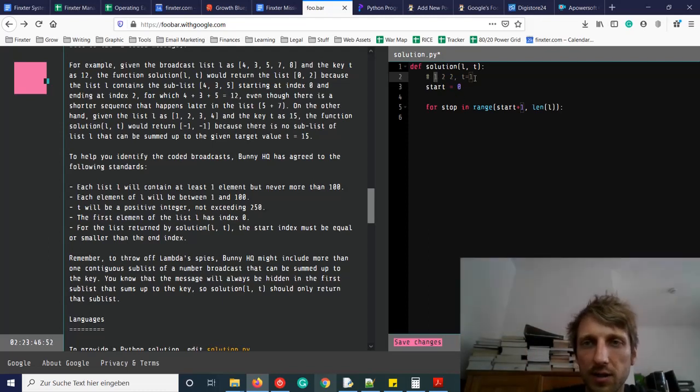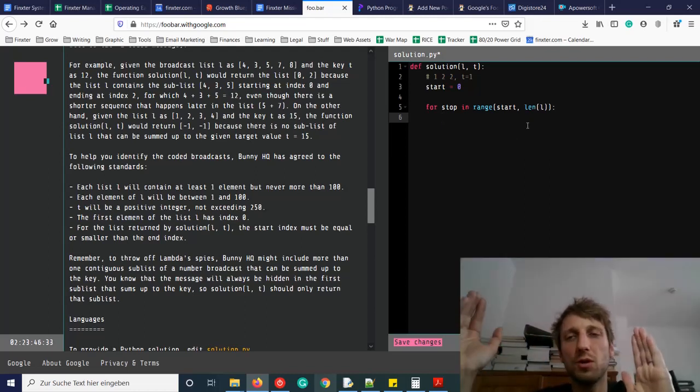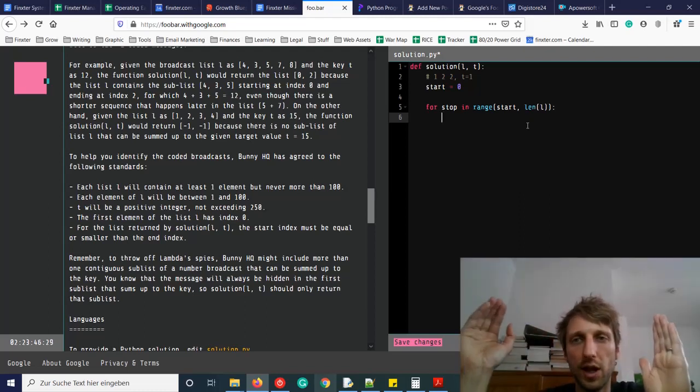So therefore it makes sense to start the stop index with the start value, and then just go all the way to the right. In the most extreme case, the stop index would be the length of the list.